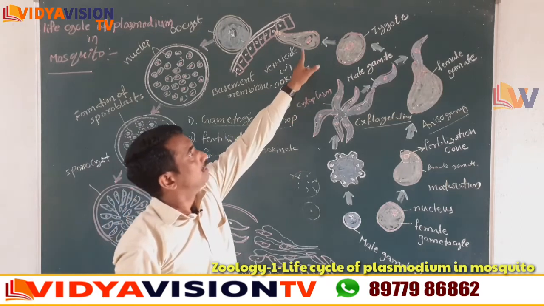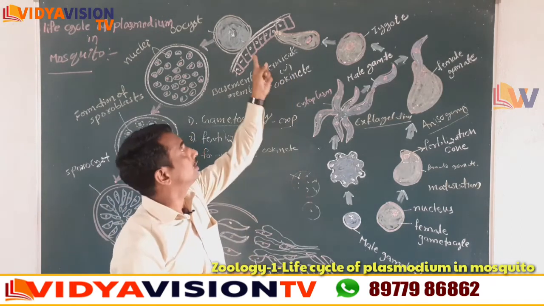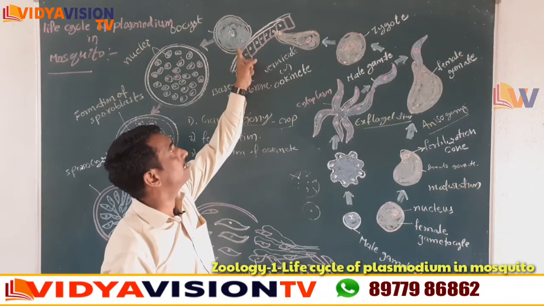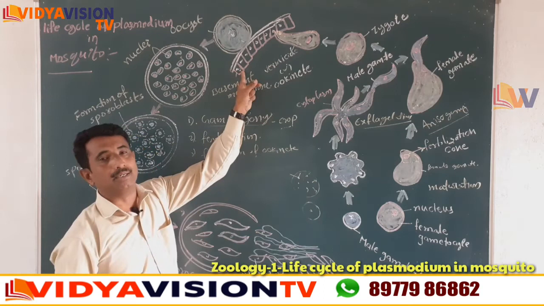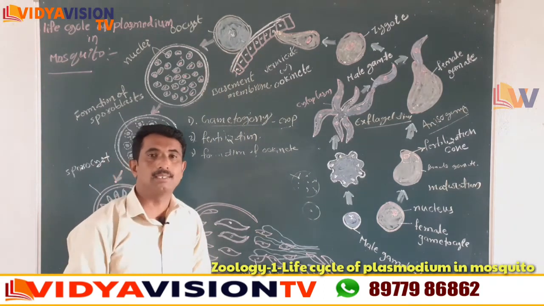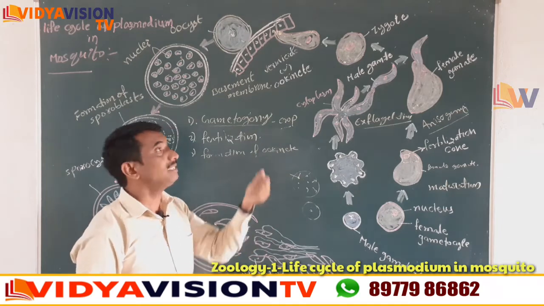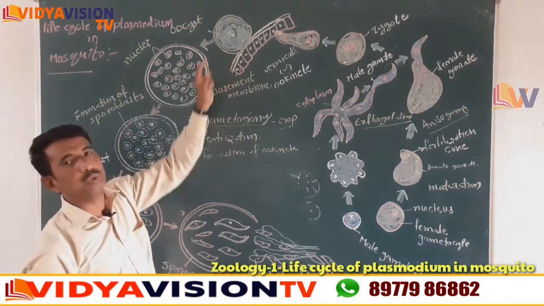Children listen, the vermiform ookinete pierces the crop of the mosquito and settles below the basement membrane to form a round structure. That round parasite secretes a cyst wall around the body, and that is called the oocyst.